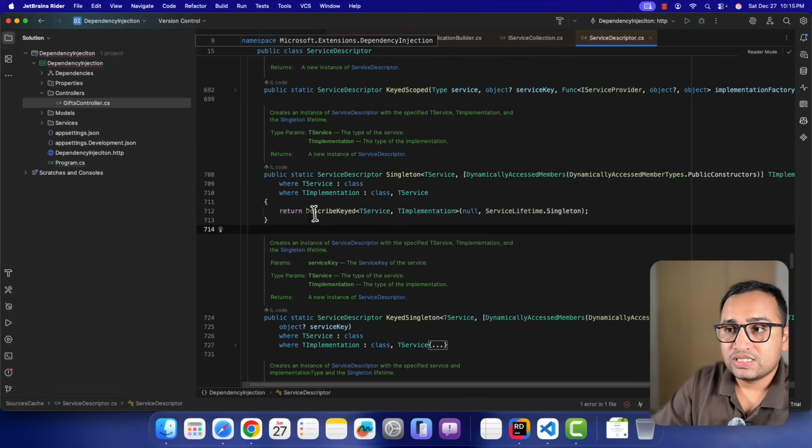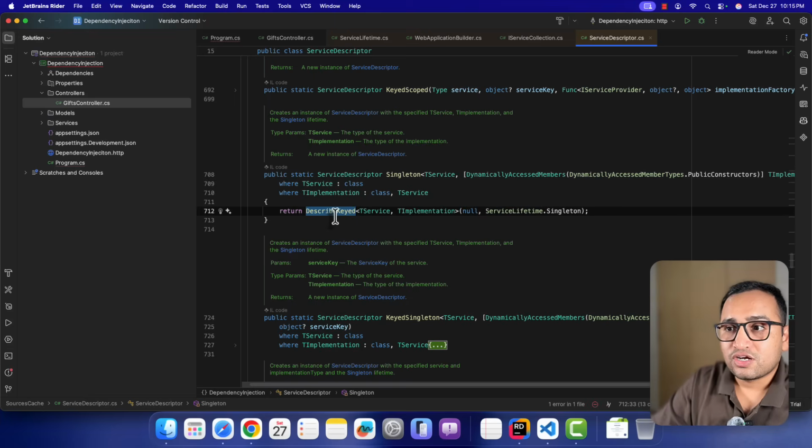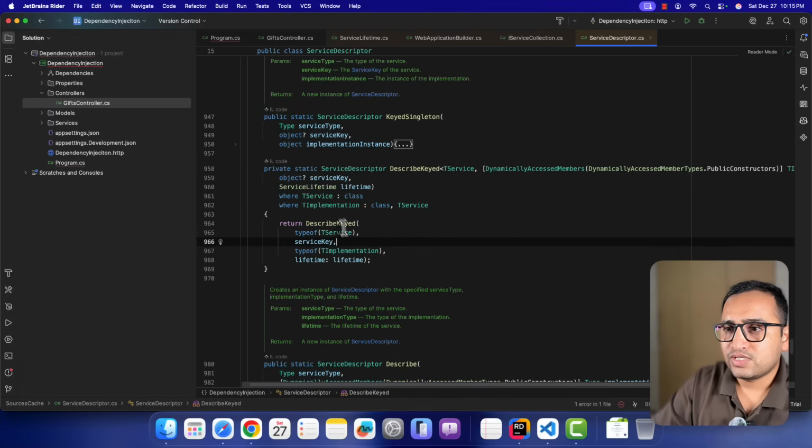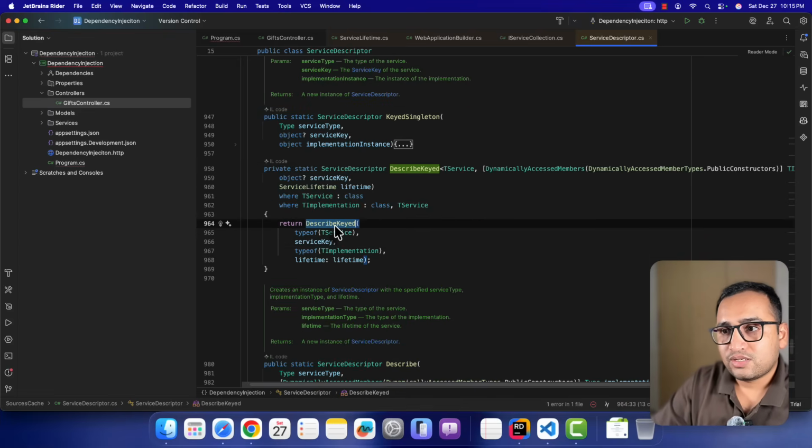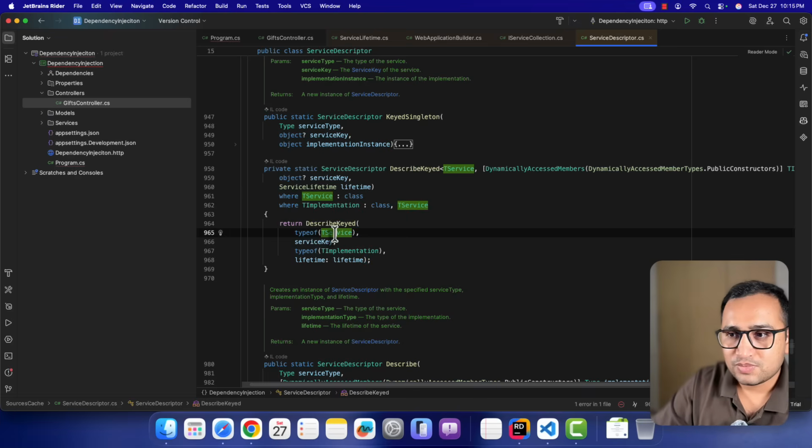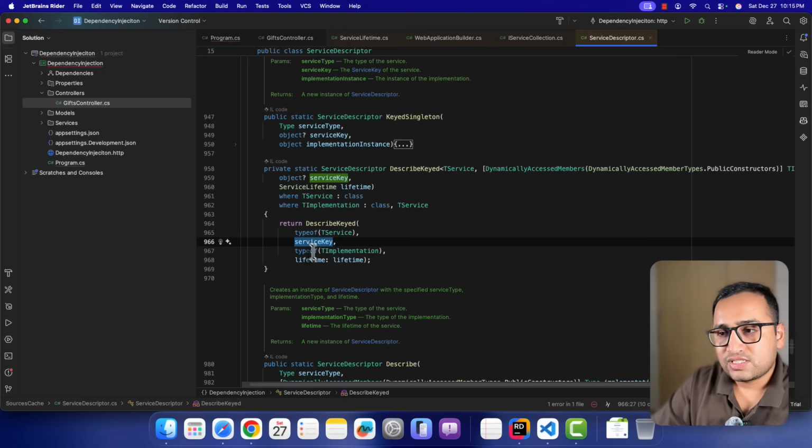You can notice that this method is calling this describe keyed. What is this? We have this T service, we have the implementation, and we are passing this singleton. So this method is taking care of that. Let's go inside this one also and see what else we have. Again, this is calling this describe keyed. We are just getting the type over here. So this method will take care of that. This is getting the type, this is the service key, this is the implementation, and this is the lifetime.